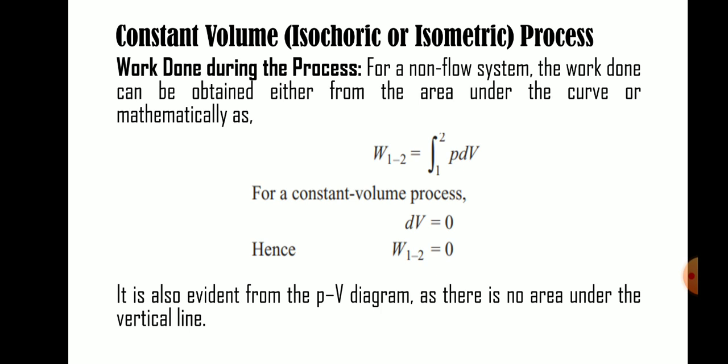Area under the curve means area under the PV curve. Remember in 12th standard, in integral calculus, everybody calculated the area under the curve. It's a basic calculation that you already studied in 12th standard.